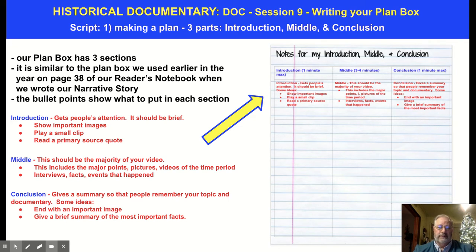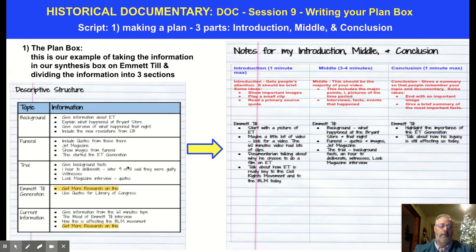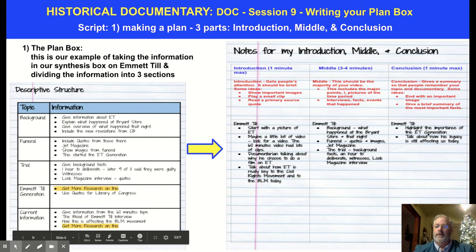Okay, so this is our plan box. You're going to go ahead and write those 3 things here. Now, where do you find the information to write? You go back to your synthesis chart. We're taking the information that we wrote yesterday, we finish this up, and this is the information we're going to use on our documentary. Then we go over here and start deciding where we want to put it. Do we want to put it in the introduction, the middle, or the conclusion? So we're basically taking this and dividing it up.